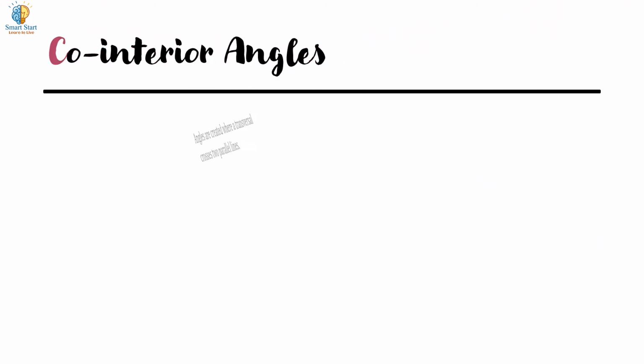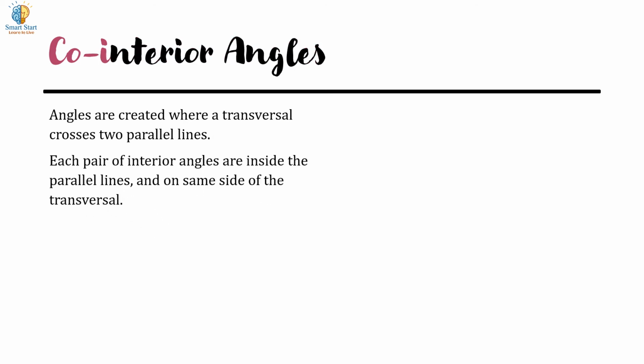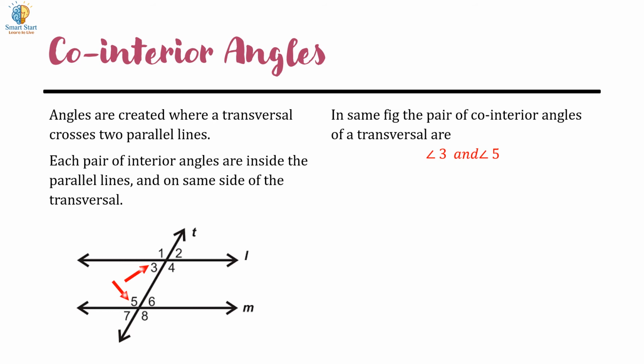Co-interior angles. Angles are created where a transversal crosses two parallel lines. Each pair of interior angles that are inside the parallel lines and on the same side of the transversal are called co-interior angles. In the same figure, the pairs of co-interior angles of the transversal are angle 3 and angle 5, angle 4 and angle 6.